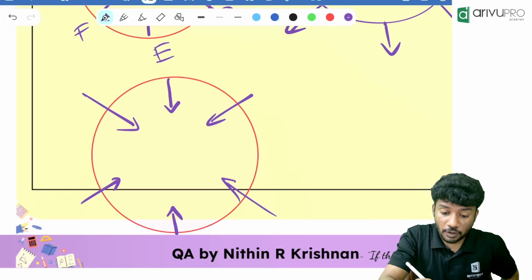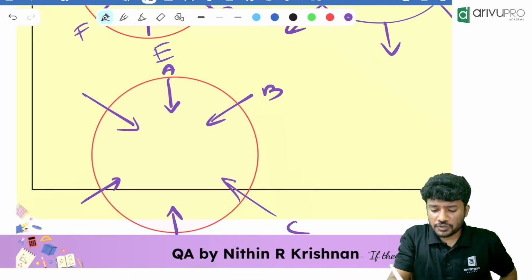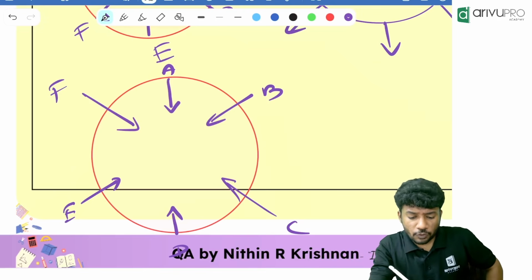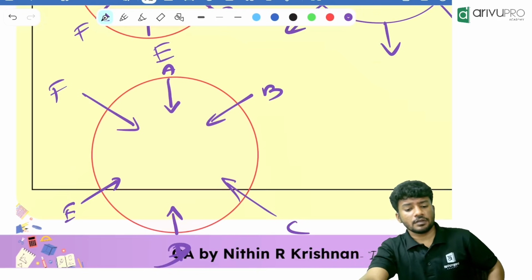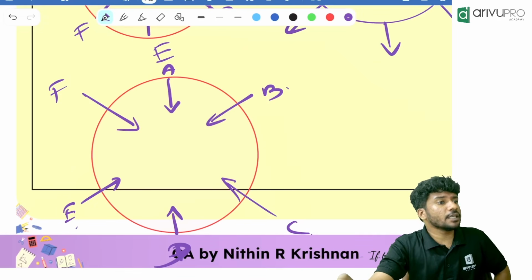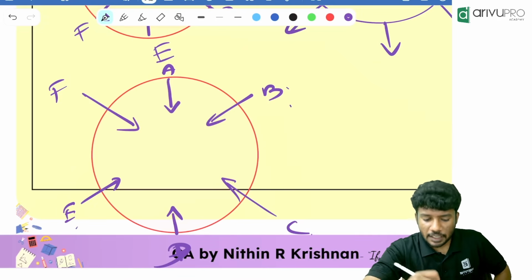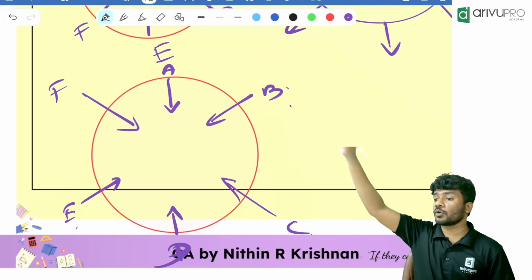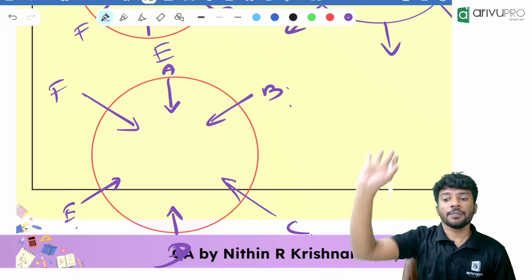Remember this. It's important. For example, A, B, C, D, E, F. Who is opposite to D? A. Who is opposite to C? F. Who is opposite to E? B. Who is opposite to B? E. Likewise, different things are there. So this is how you draw the picture. This is the base people.